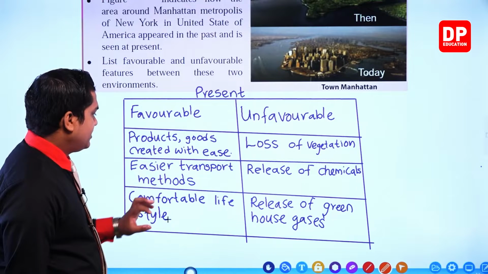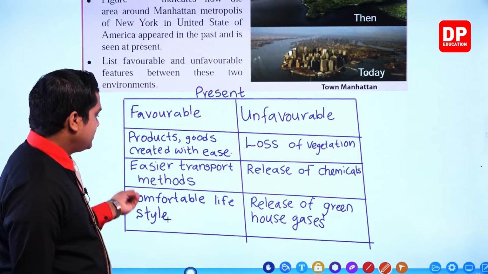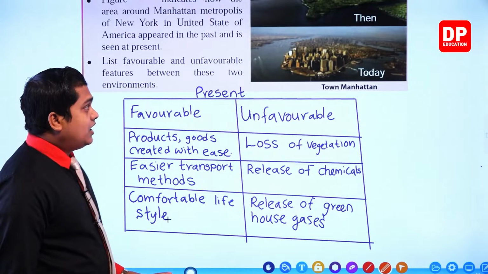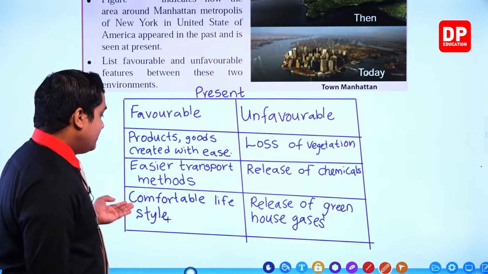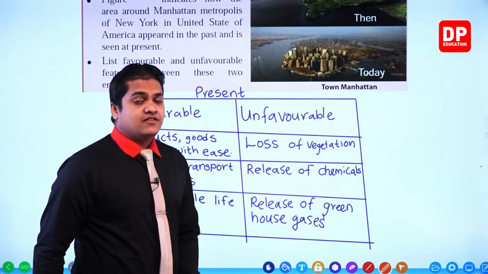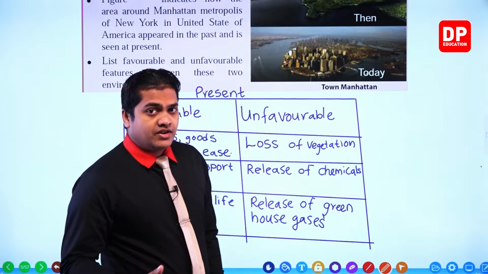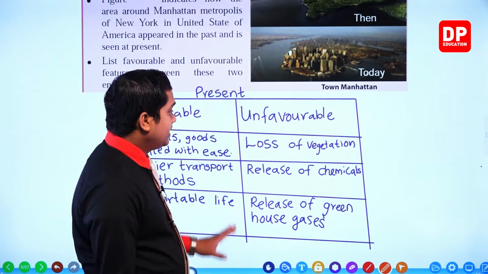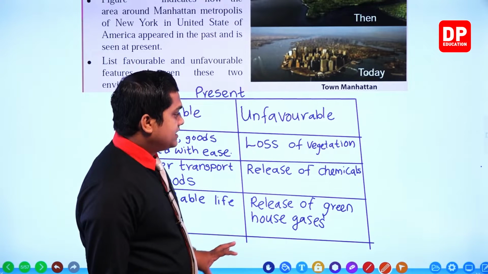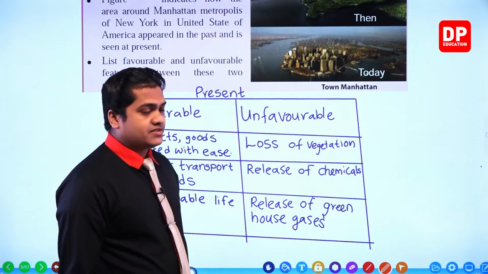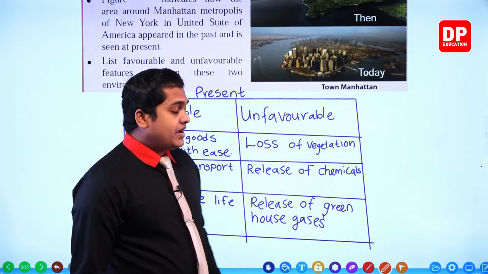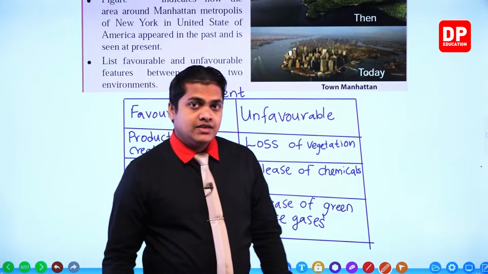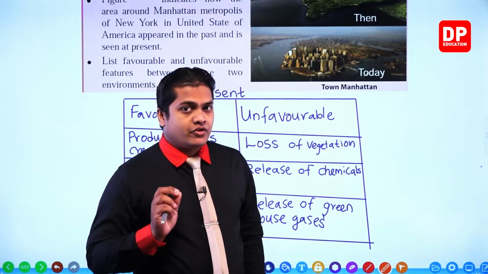Products and goods created with ease, then easier transport methods, and the main favorable condition is the comfortable lifestyle. Humans have a comfortable lifestyle within the present environment. However, there are some unfavorable conditions as well, like loss of vegetation, release of chemicals, and release of greenhouse gases to the environment. Then my dear children, this is only for the present environment. I told you that I'm going to give out only a guide.